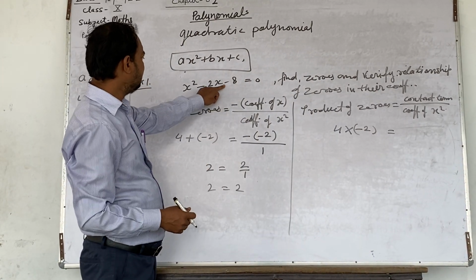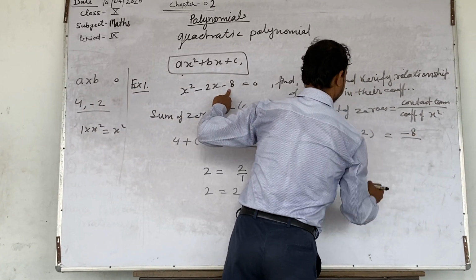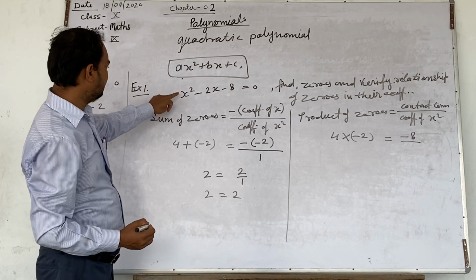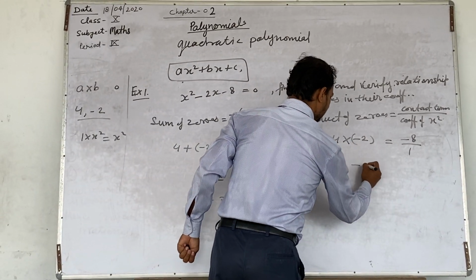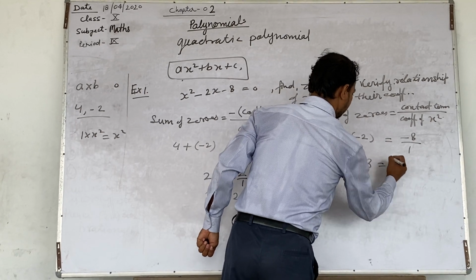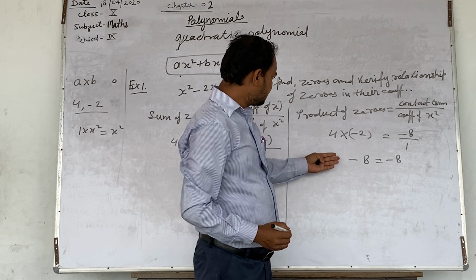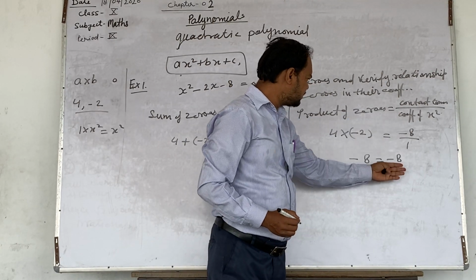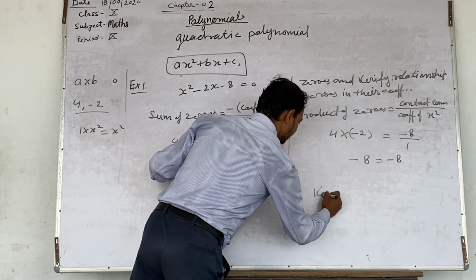Which term doesn't contain x? Minus 8 upon coefficient of x square, which is 1. This will give you minus 8 and minus 8. You find that the left hand side and right hand side are both the same. आपने इससे प्रोडक्ट किया एंड कोफिशिएंट से यूज किया, both are same in this case and in this case. So we can say verified.